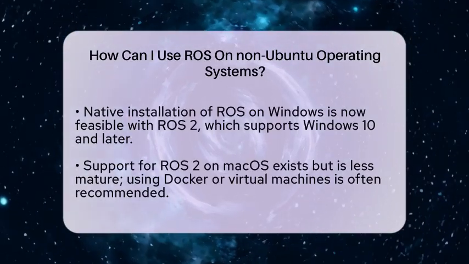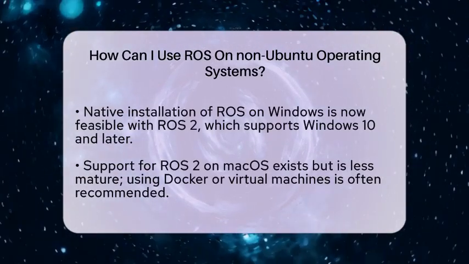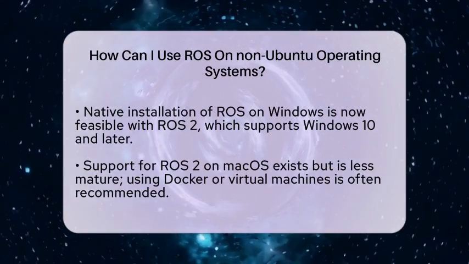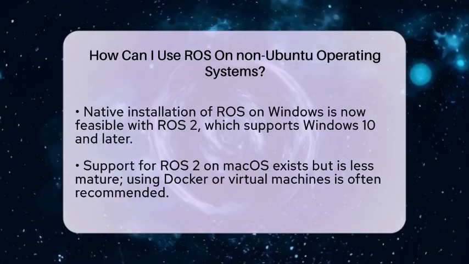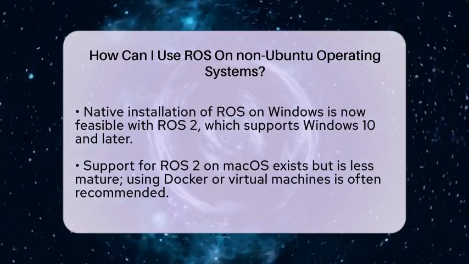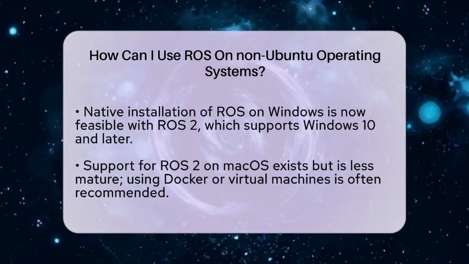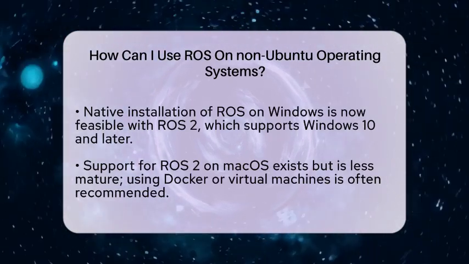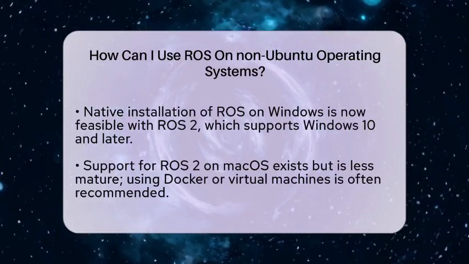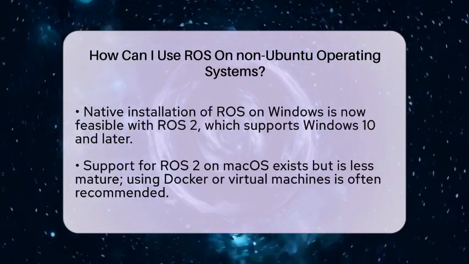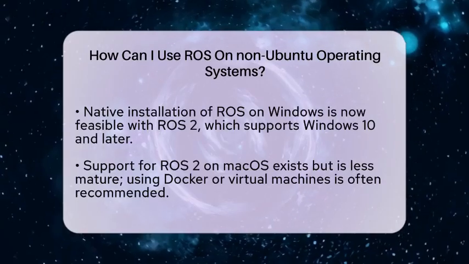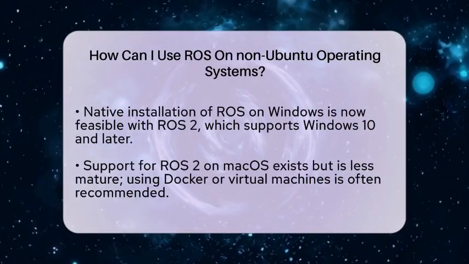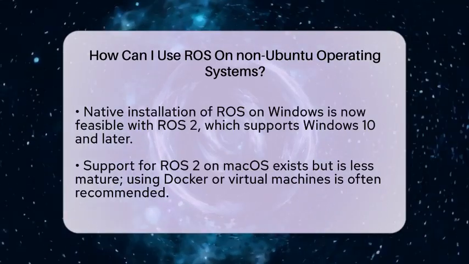If you prefer native installation, building ROS from source is possible but more complex. You'll need to manually install all dependencies, configure environment variables, and compile the code. This approach works on some Linux distributions like Fedora or Arch Linux and on macOS. However, it requires familiarity with Linux development tools and can be time-consuming. You might encounter missing dependencies or build errors, so it's best suited for experienced developers.